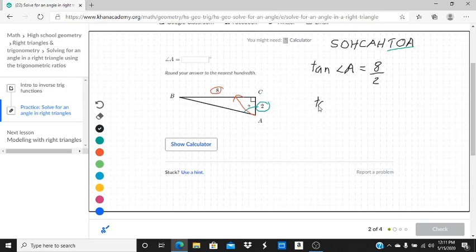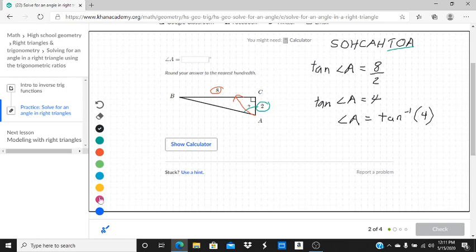So you say the tangent of angle A equals 4. Okay. So to figure out what actually angle A equals, we're going to take the inverse tangent, the arctangent of 4, making sure that our calculator is in degrees.